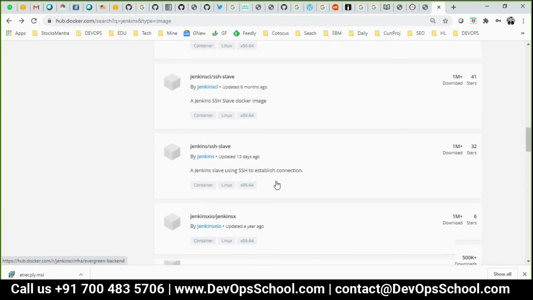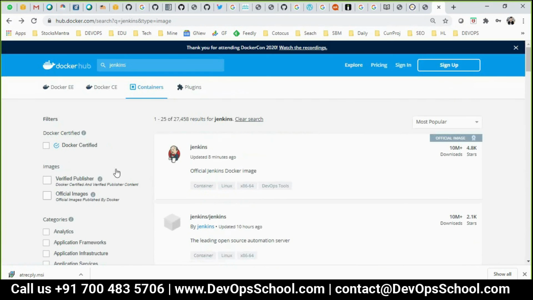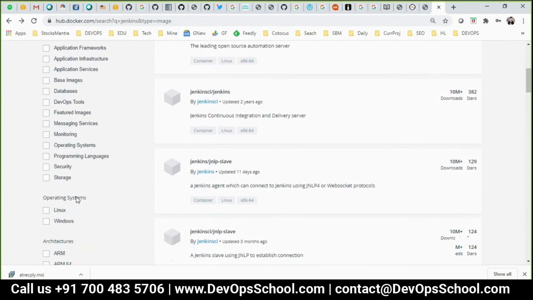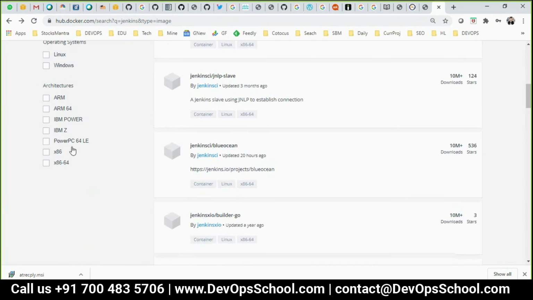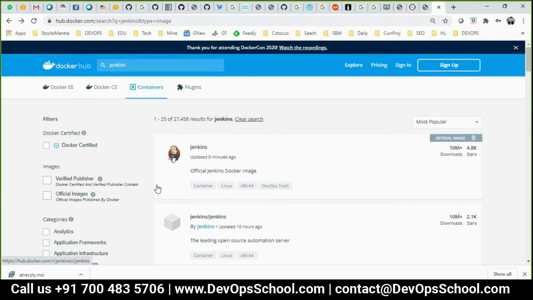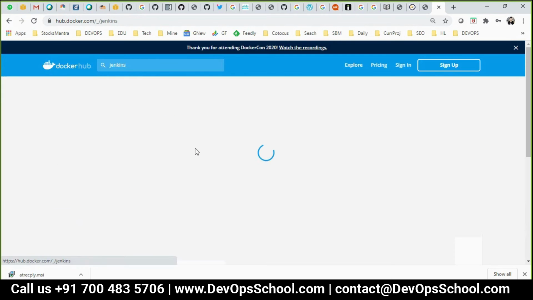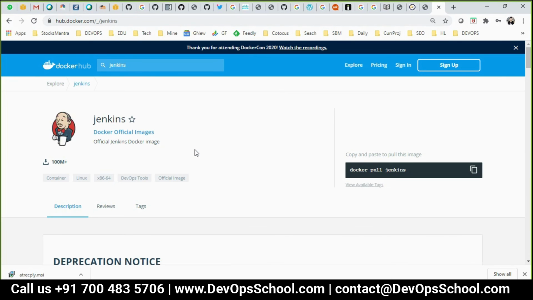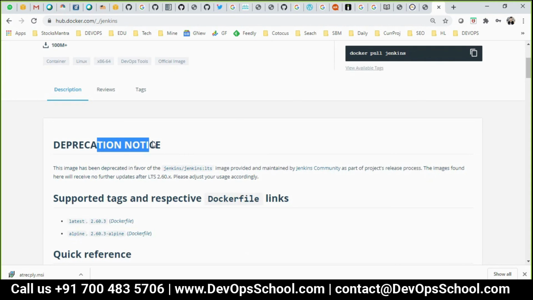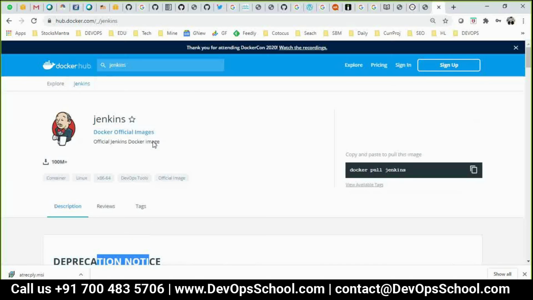You have to decide. Now, there are filters already given: Docker certified, verified publishers, official images, and category wise. You can filter by architecture also. See here, all this architecture. So all the images are listed as per the architecture. Now the next thing is I click on it, and forget about this one. This is the image. How do we get this?